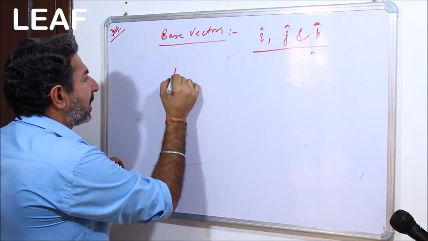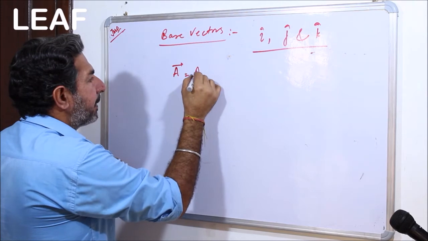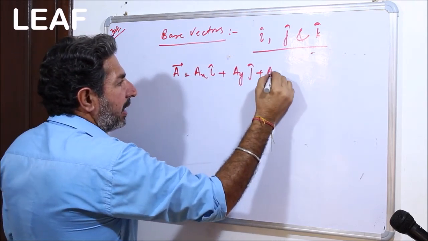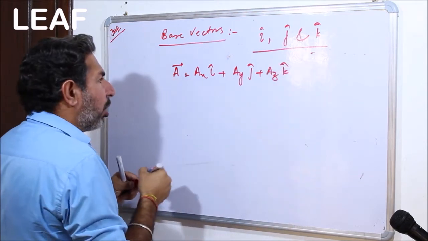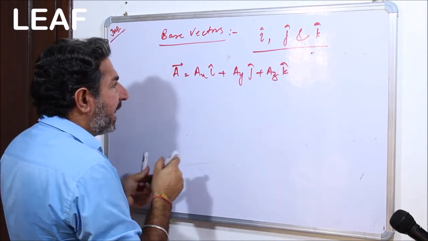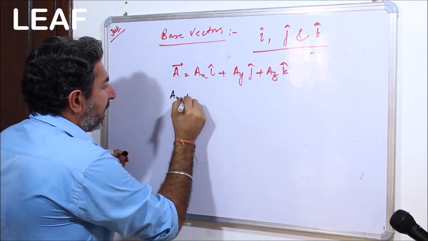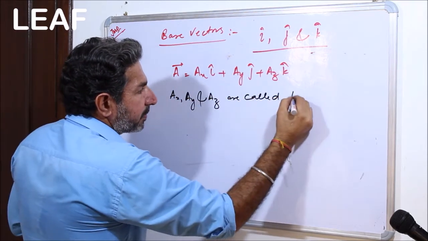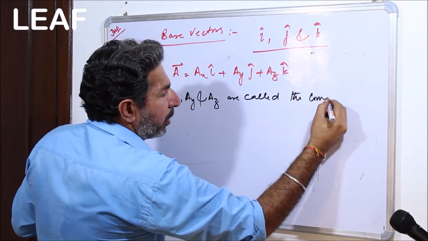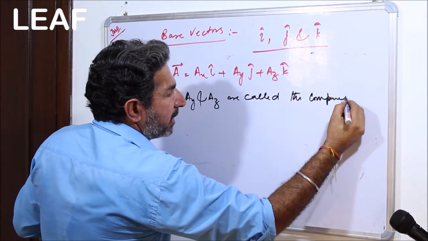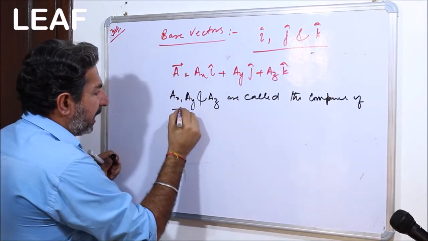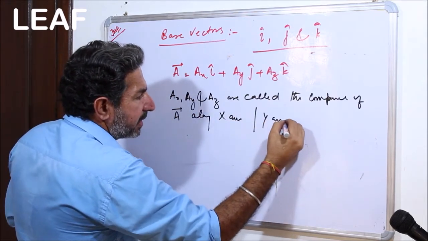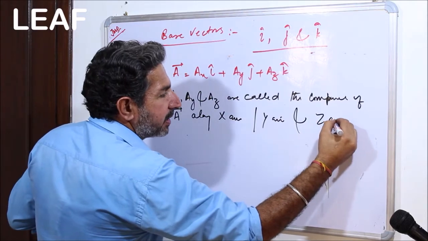Okay, so any vector can be represented as Ax i cap, Ay j cap and Az k cap, where Ax, Ay and Az are called the components of A along x-axis, y-axis and z-axis, right?